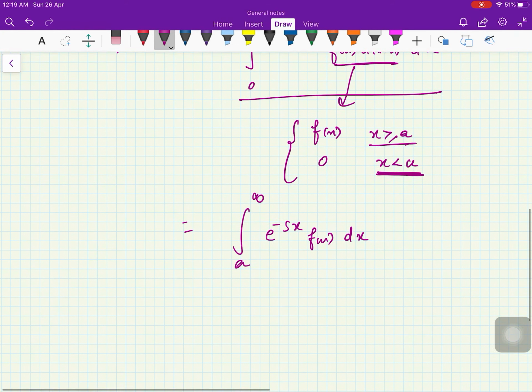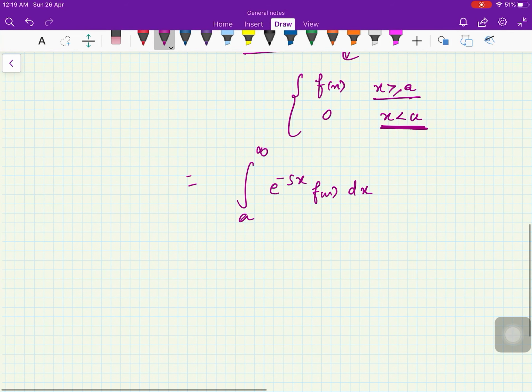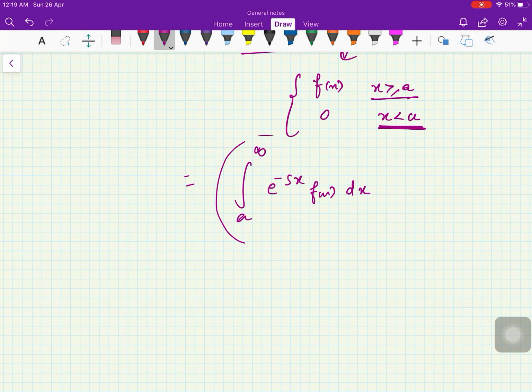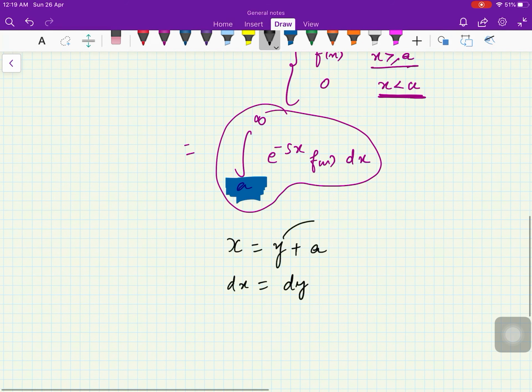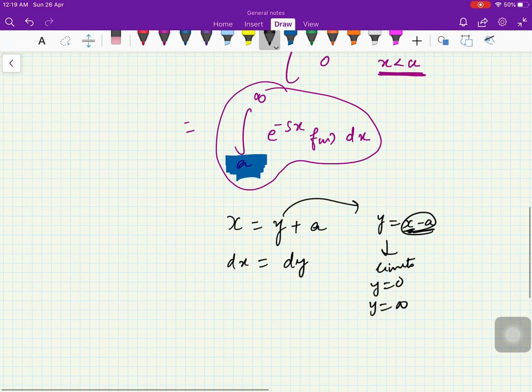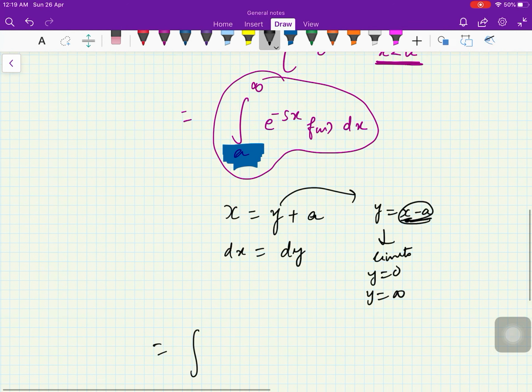Now we want this thing, right? If you see here, the only difference from the Laplace transformation is the limit of integration. In the Laplace transformation it is 0, and now it is a here. So I want to make it 0. I'll make the substitution x is equal to y plus a, so dx is equal to dy. Now y is x minus a, so the limits will be: when x is a, y is 0, and when x is infinity, y is infinity.